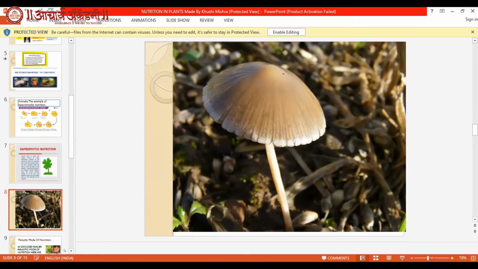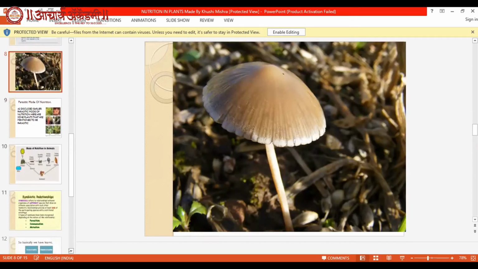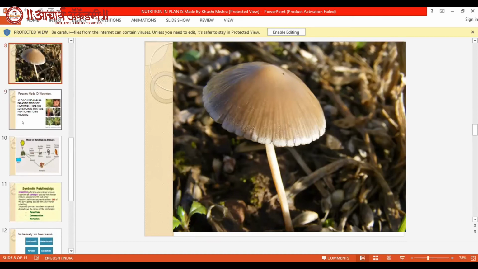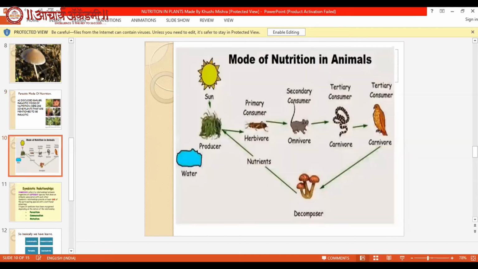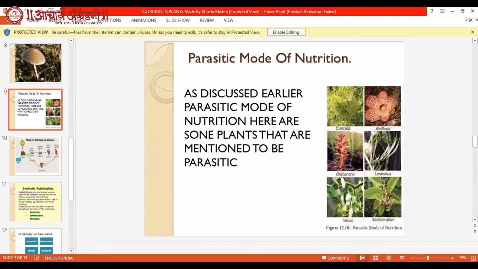This is an image of a mushroom, which is also an example of saprophytic mode of nutrition. Now we will discuss parasitic mode of nutrition. As we have discussed earlier, here are some plants which apply parasitic mode of nutrition. Among them are Cuscuta and Rafflesia.